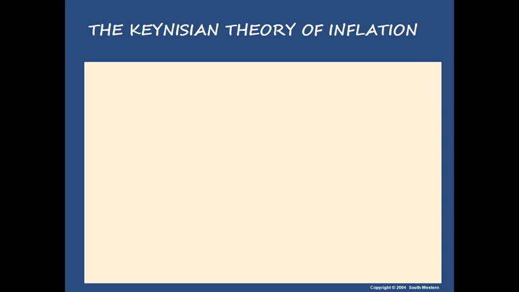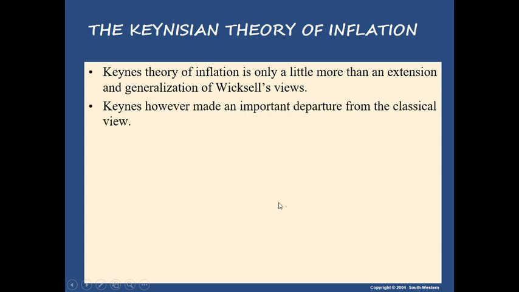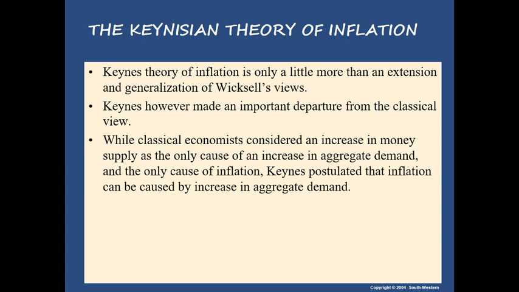So let us see some history. It is said that his theory is little more than the extension and generalization of Wicksell's view, which we have already seen. Keynes, however, made an important departure from the classical view. What is the important departure? While classical economists considered an increase in money supply as the cause of an increase in aggregate demand and the only cause of inflation, Keynes postulated that inflation can be caused by an increase in aggregate demand.